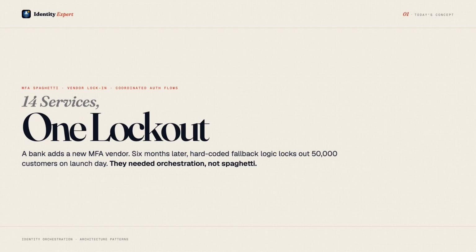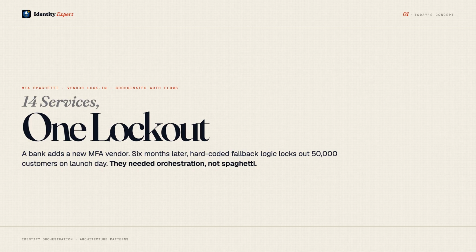Here is the scenario. A bank decides to add a new MFA vendor. Maybe they want to support passkeys alongside their existing SMS one-time passwords. Sounds simple, but the MFA logic is not centralized. It is hard-coded into 14 different microservices maintained by 3 separate teams. The mobile app has its own MFA flow. The web portal has a different one. The call center authentication system has yet another.